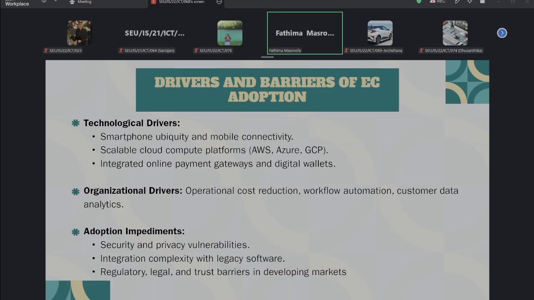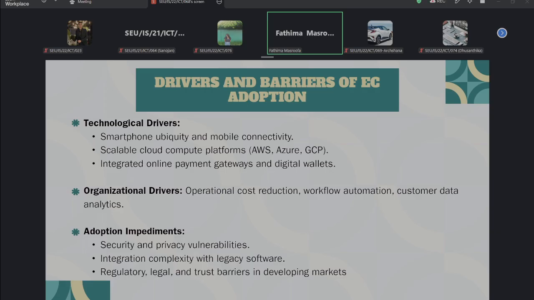When you take adoption barriers, or impediments, I mentioned three of them. One is security and privacy vulnerabilities. A digital system normally creates security and privacy concerns, and some errors that can lead to cyber attacks.